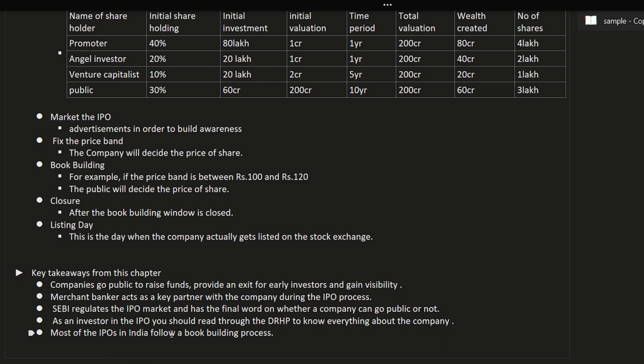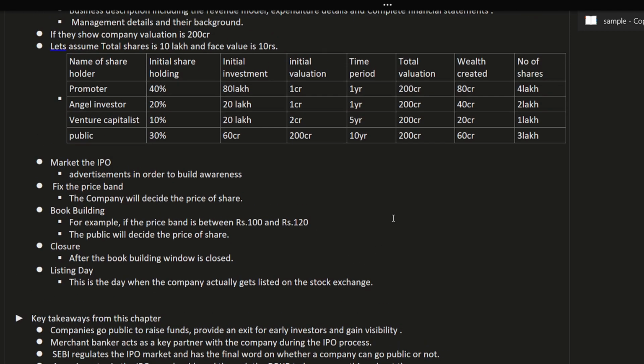And most IPOs in India follow a book building process. That means they will always give the value in a band, like 100 to 120, or 72 to 76. So according to me, whether you should buy an IPO or not, first you have to go through the DRHP, as I already told you.